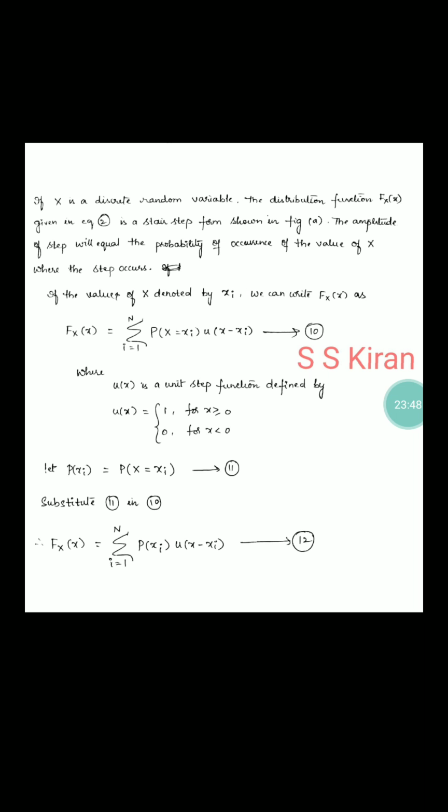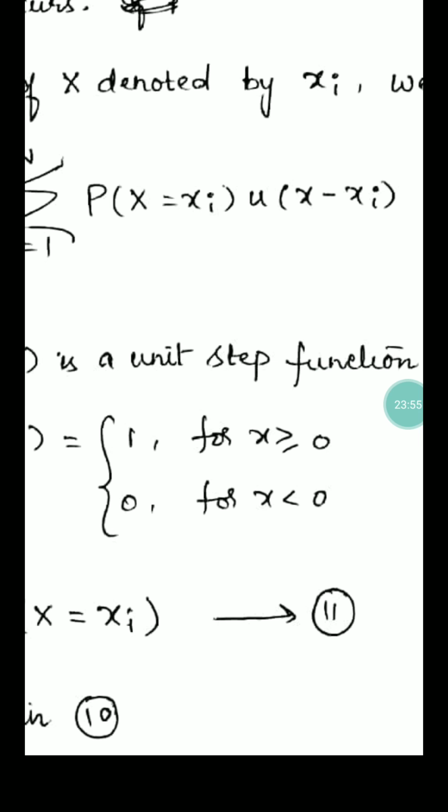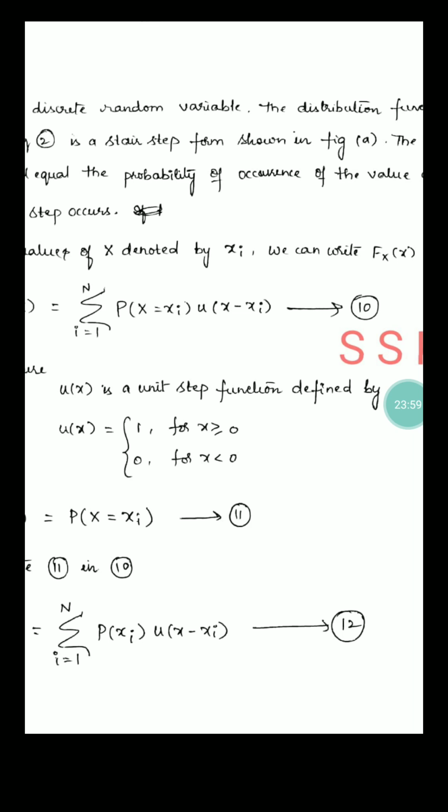Here u is the unit step function, already discussed in signals and systems. u of x is equal to 1 for x greater than or equal to 0, and u of x is equal to 0 for x less than 0.